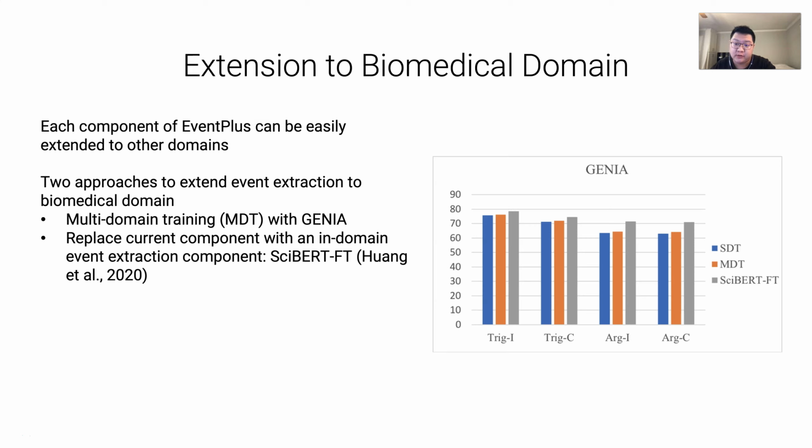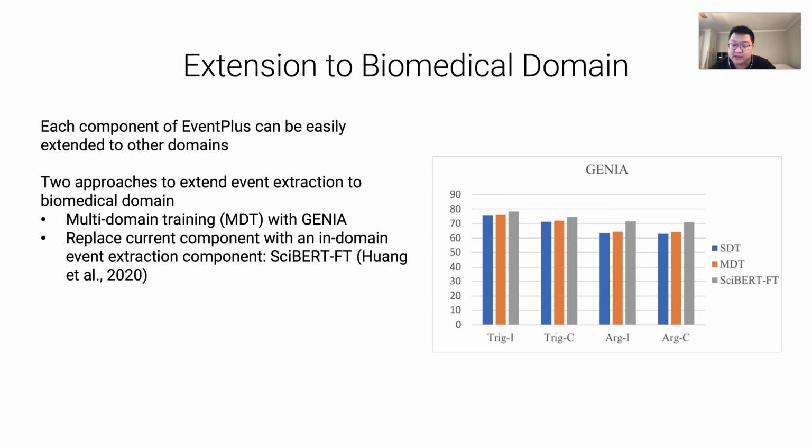Here we show two approaches to extend the event extraction capability to the biomedicine domain. The first one is multi-domain training with GENIA, a dataset containing biomolecular interaction events from literature, using shared token embeddings with news domain data. So the model can predict an event in both news and biomedicine text.